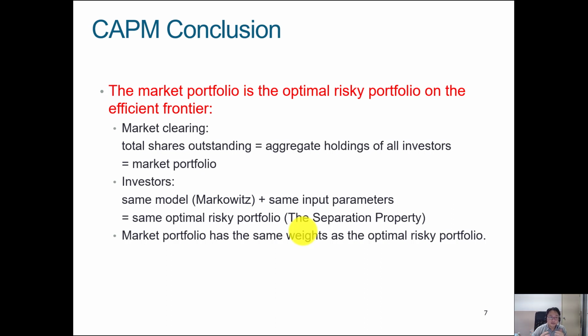Then for investors, the Markowitz optimization model, which we'll talk about a bit more, has the same input parameters, and that gives us the same optimal risky portfolio via the separation property. So the market portfolio ultimately has the same weights as the optimal risky portfolio.